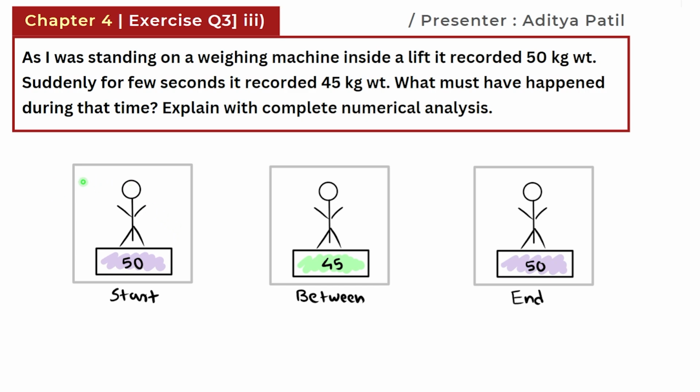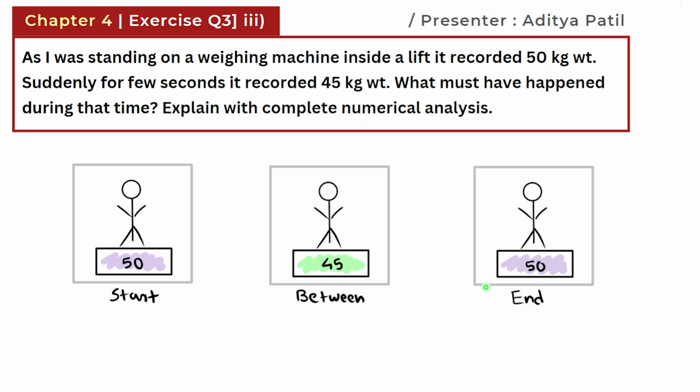So initially what is happening is that we have an elevator and our observer gets into that elevator and then stands on a weighing scale, and our observer constantly monitors that weighing scale. So he notices a certain reading at the start, and then our observer, as per the question, notices that this reading decreases for some period of time and then it comes back to its initial reading after that time interval has passed.